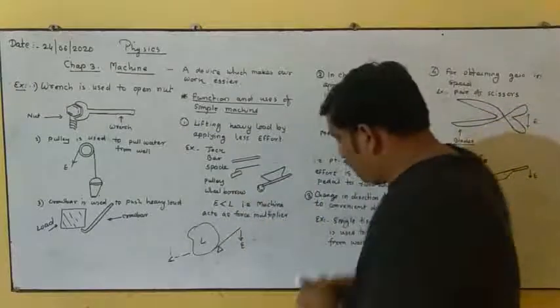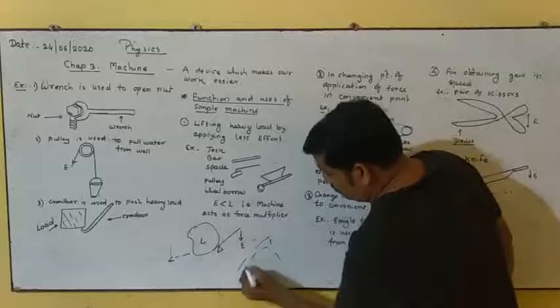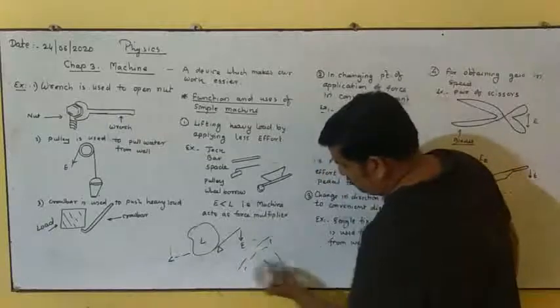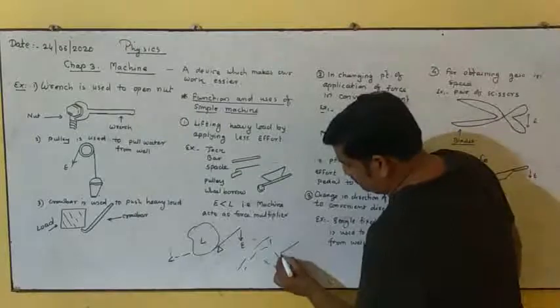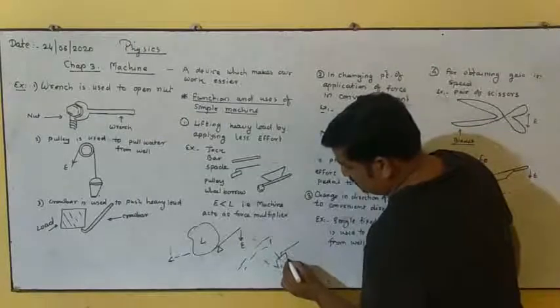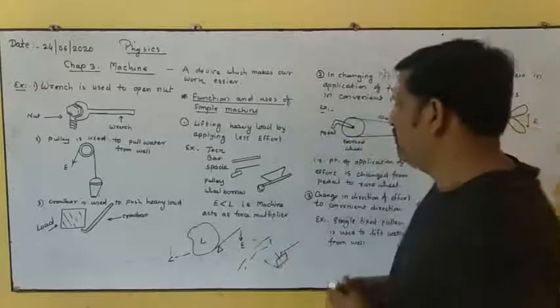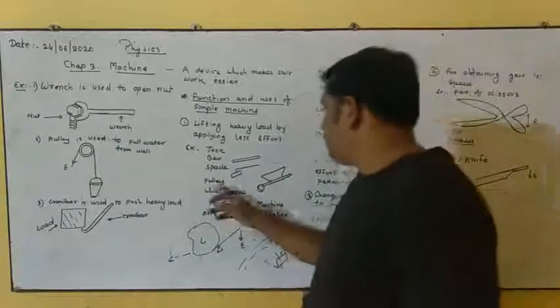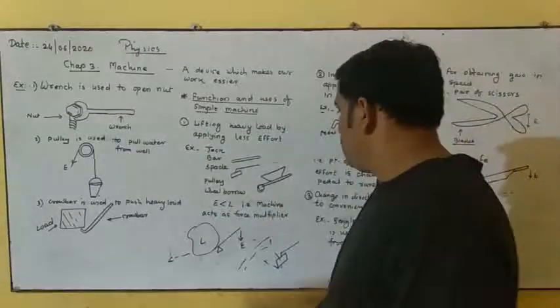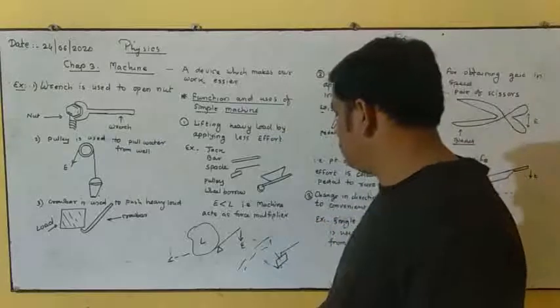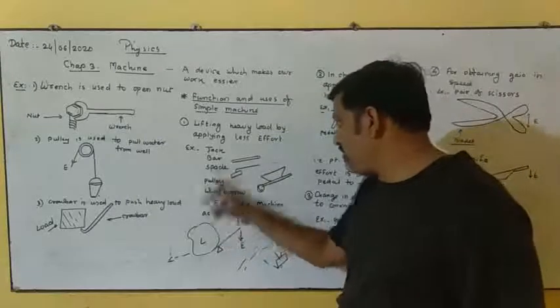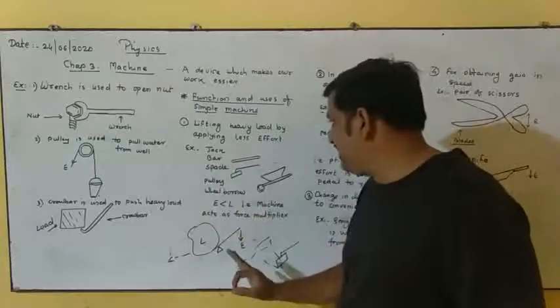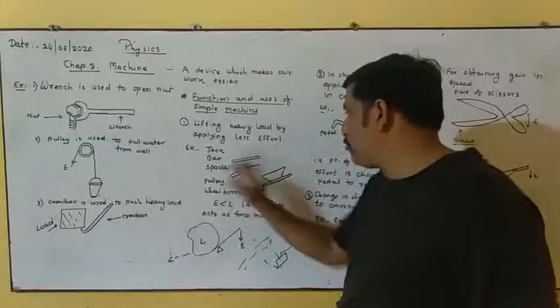Spade. While turning the soil, say a lot of soil is over here, and if you want to turn this soil here, then how can you do this? You can do this by using this spade. Okay, spade के साथ आप लोग इधर से soil turn कर सकते हो. Next is pulley. Pulley I told you. Then wheelbarrow, that is over. Next, here we find that the effort required for all this work is very much lesser as compared to the load.